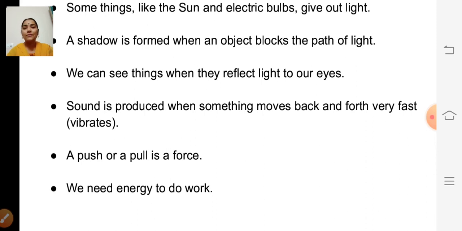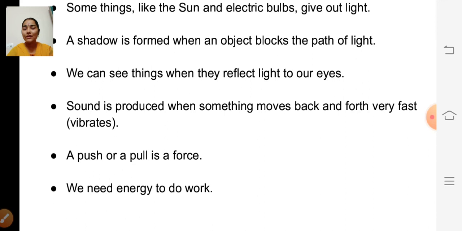So next one, a push or a pull is a force. So what is called force? A push or pull is called a force. Okay. We need energy to do work. And how do we get energy?